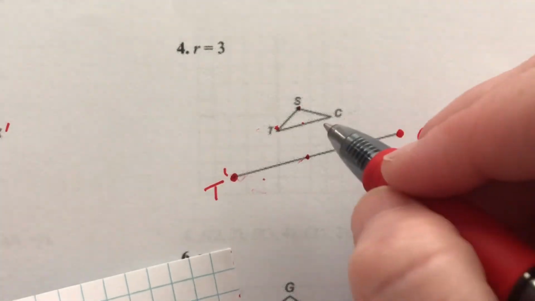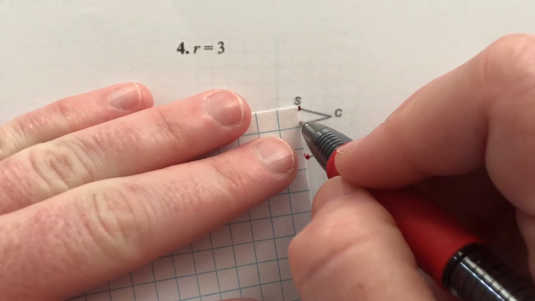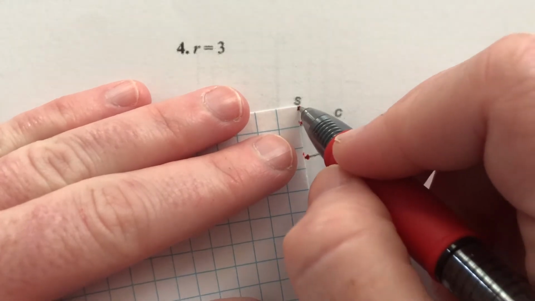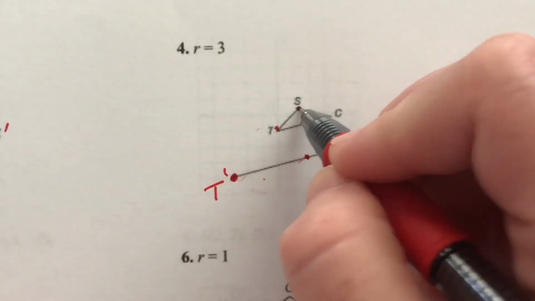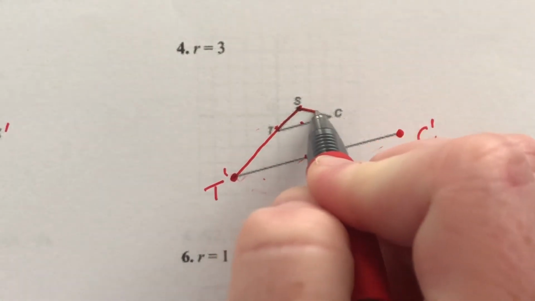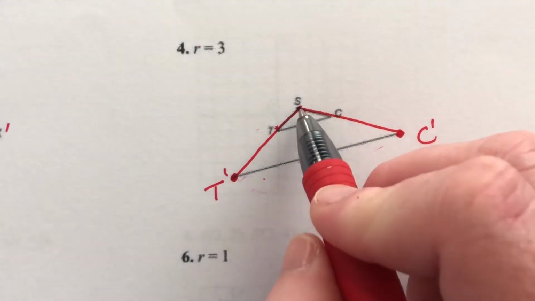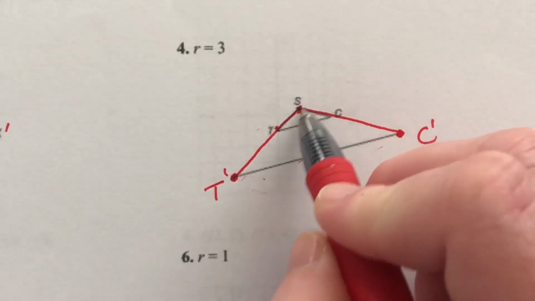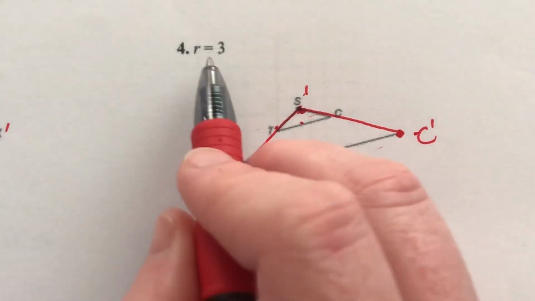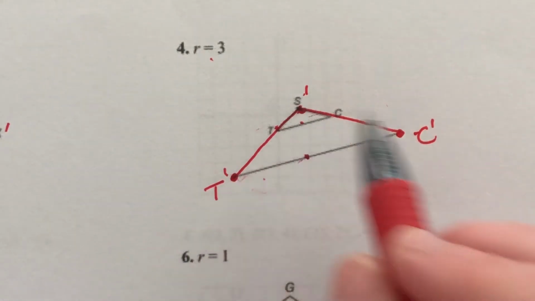No, that's not what I want. I want this distance. So if that's 3/4 from here to the line, then from here to this line. Okay, so I'm keeping this S the same. All right, so my new triangle is going to be this guy here. So I kept the same S point. I didn't move it at all. So with this S point, I either have this little triangle, STC, or the big guy, S prime, T prime, C prime. And it has a scale factor of 3, so this big red guy is 3 times bigger than this little guy, but they all share the same vertex S.